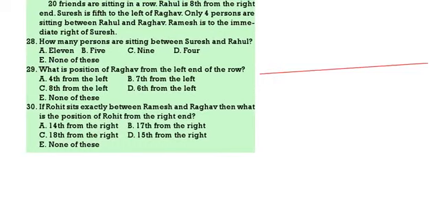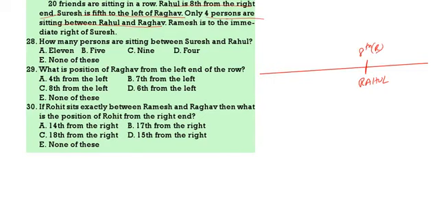Now what is given? Rahul is 8th from the right end. You write down Rahul's name. Suresh is 5th to the left of Raghav. Only 4 persons are there between Rahul and Raghav. Now we have 2 options. We can take Raghav either to the left side or to the right side. What will happen if I take the right side and if I take the left side?